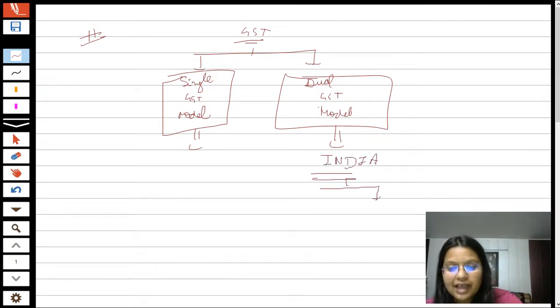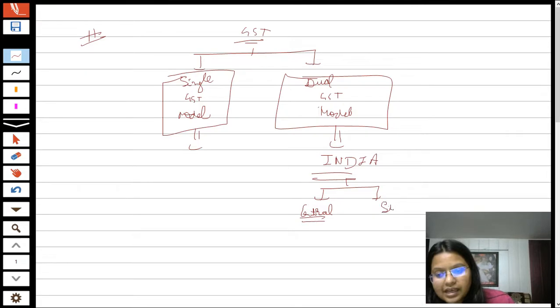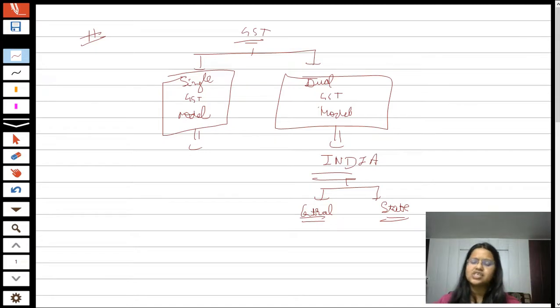It means both governments, the central government and the state government, are taking revenues in the nature of CGST and SGST. I will tell you how they both take the revenue, but in fact both governments are taking the revenue. That's why it is known as the dual GST model.